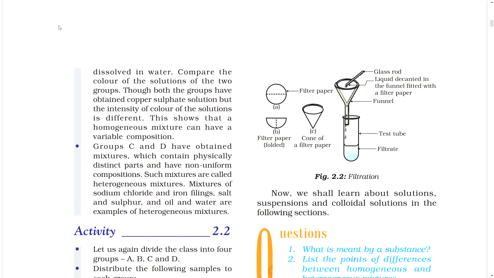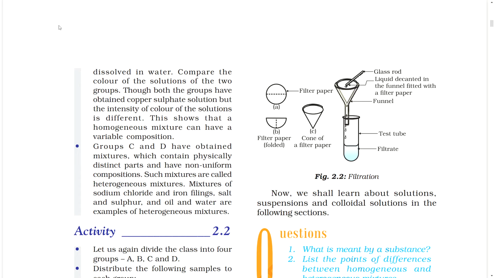Compare the color of the solutions of the two groups. Though both groups have obtained copper sulfate solution, the intensity of color of the solutions is different. This shows that a homogeneous mixture can have a variable composition.